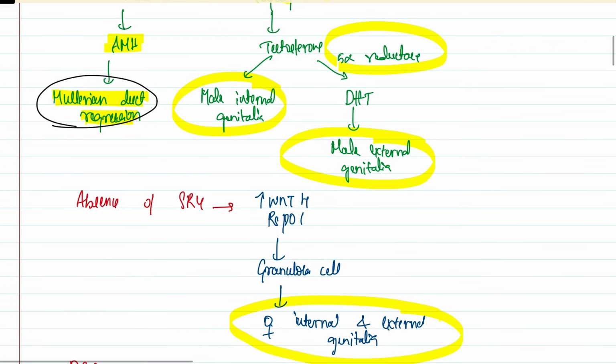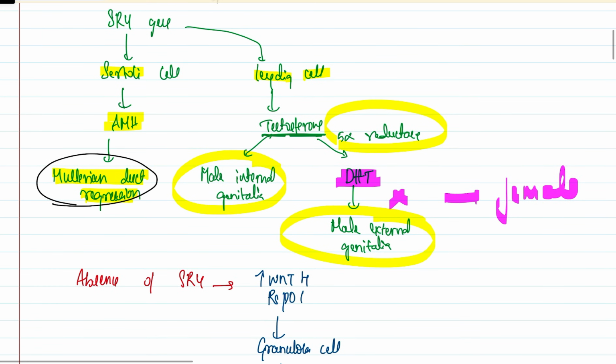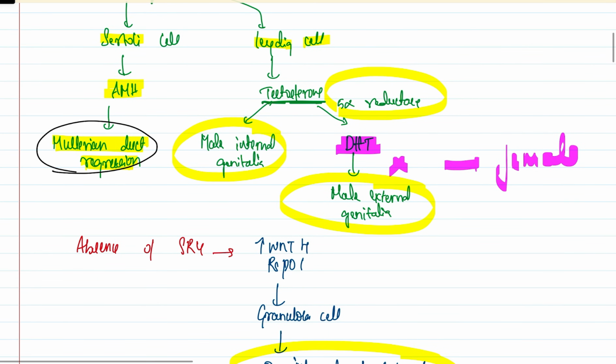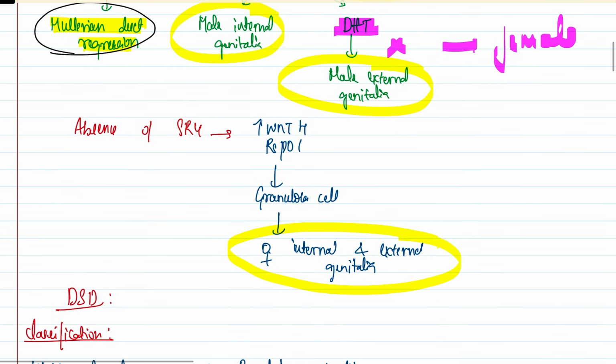So, for the development of the external genitalia, we need dihydrotestosterone. If there is no dihydrotestosterone, then there won't be male external genitalia, it will become female external genitalia. The development of dihydrotestosterone is mainly dependent on testosterone, which is produced by the Leydig cells, which are acted upon by the SRY gene. That is why the SRY gene is considered to be a very important gene in the development of the genitals.